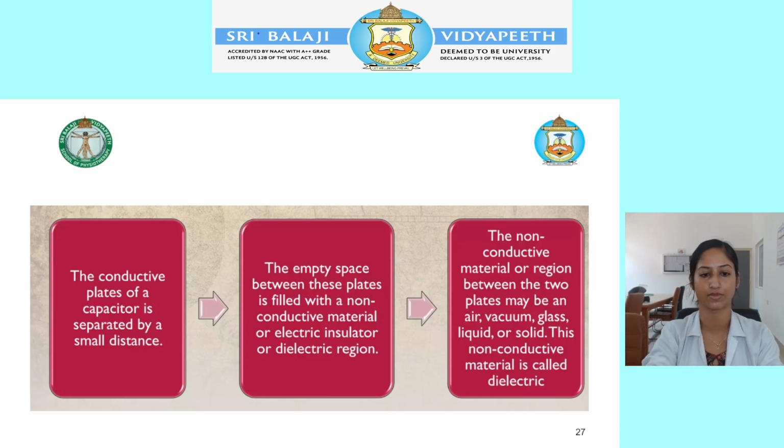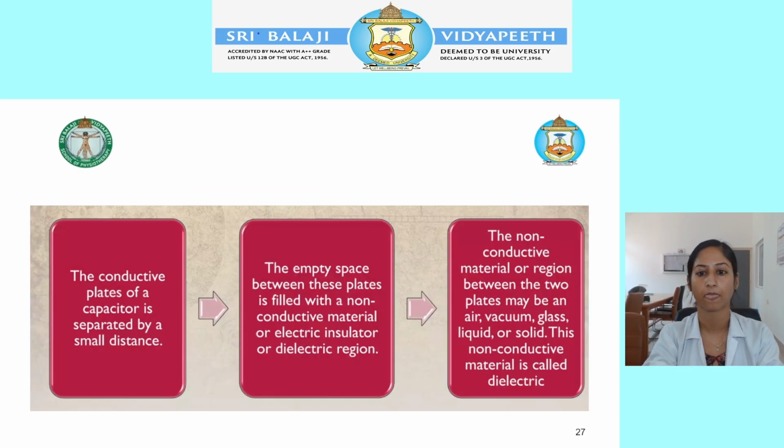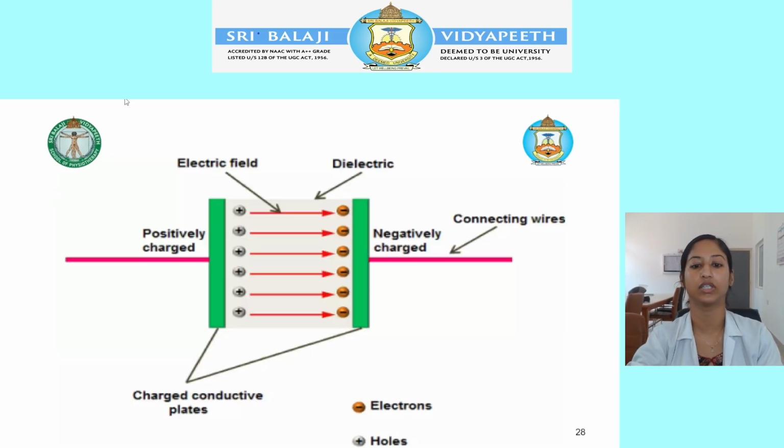So construction I have explained to you. In this construction, these are the two plates. One has a positive charge and the other a negative charge. There is an electric field between them, and these are the two charged conductive plates.